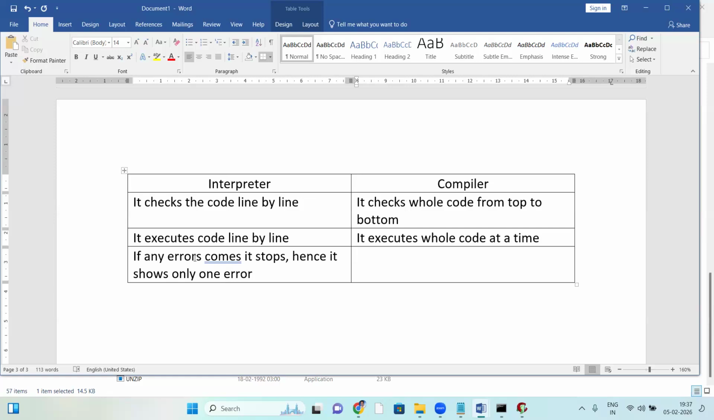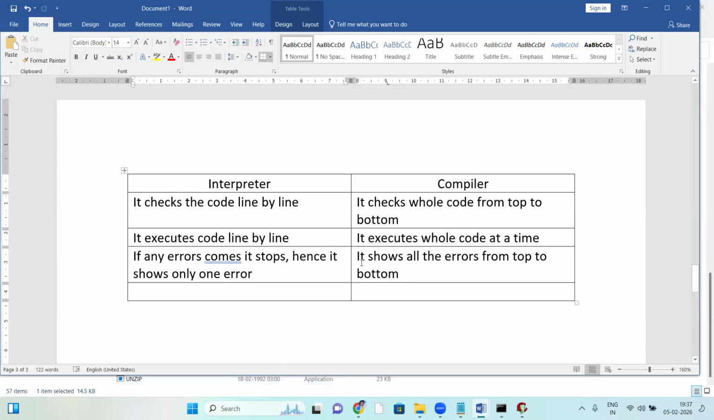the compiler checks the whole code from top to bottom, so it shows all the errors. Even if an error comes, it goes to the next line, next line, next line. The compiler shows all the errors from top to bottom.